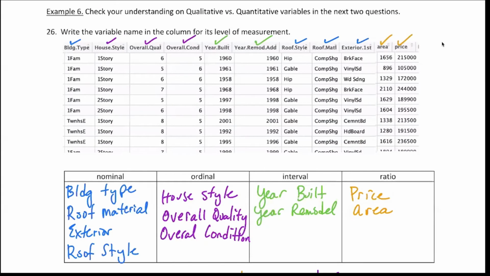Yeah. But like I've been stressing, in statistics, a lot of these things are open to interpretation, and a lot of these fall under multiple categories. So I could see that house style could go into nominal. First of all, I'm making an assumption about the 1 story, 2 story being how many stories there are, and I see that as a ranking. You might not see that as a ranking, and that would be perfectly fine to put in nominal, okay? I could see that going either place. If you put that into interval or ratio, I wouldn't really agree with that.